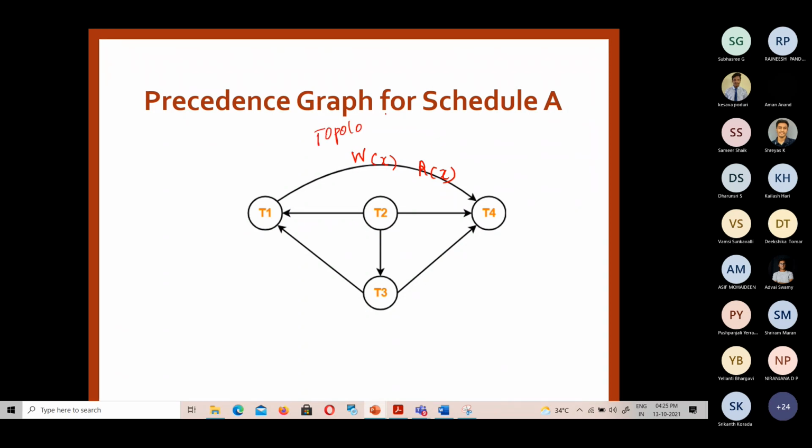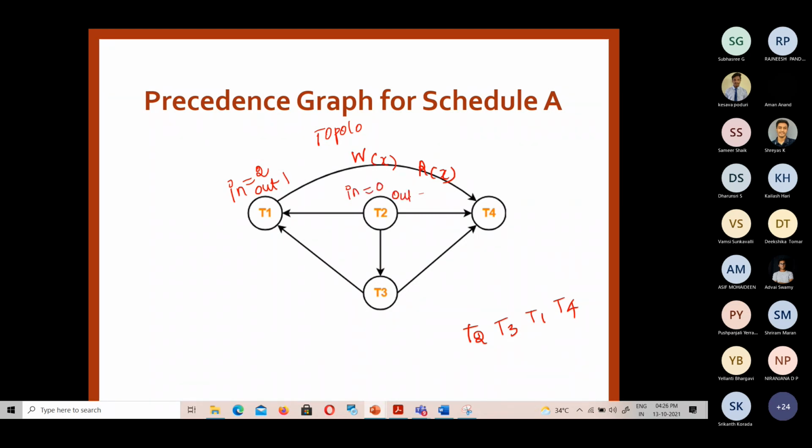I think you know about topological sorting. Tell me in what way we can execute these transactions to get a serial schedule. T2, T3, T1, T4. So how is it done? What do we need to calculate in topological sorting? In degree should be 0. So in degree and out degree we need to calculate. What is the in degree for T1? 2, and out is 1, right? And for T2? 0 and 3.